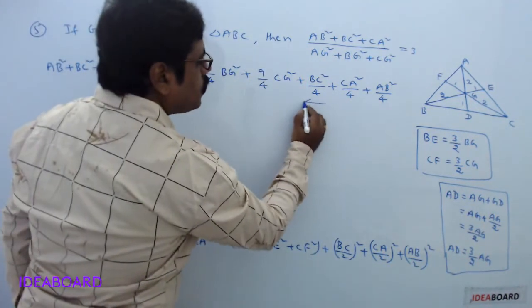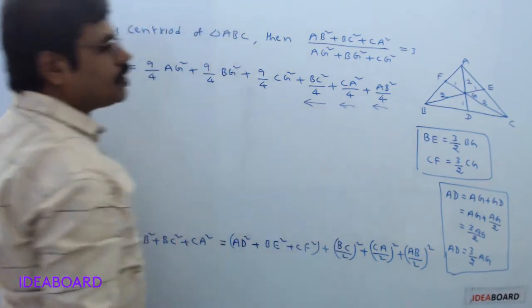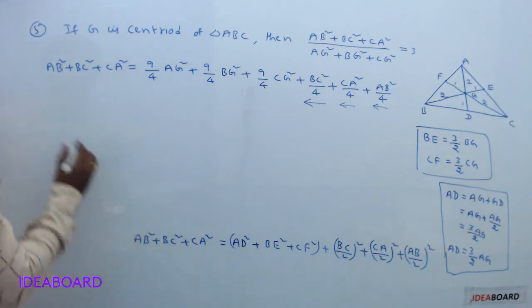Now bring this BC square divided by 4, CA square divided by 4 and AB square divided by 4 from RHS to LHS.